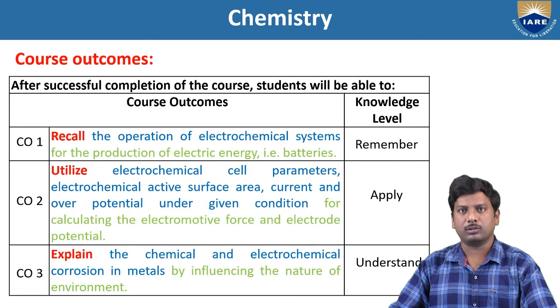Next, we discuss course outcomes. After successful completion of the course, students will be able to do the following. CO1, course outcome 1: recall the operation of electrochemical systems for the production of electrical energy, that is, batteries. The knowledge level is remember. Course outcome 2: utilize electrochemical cell parameters, electrochemical active surface area, current, and overpotential under given conditions for calculating the electromotive force and electrode potential. Knowledge level is apply. Course outcome 3: explain the chemical and electrochemical corrosion in metals by influencing the nature of the environment. Knowledge level is understand.